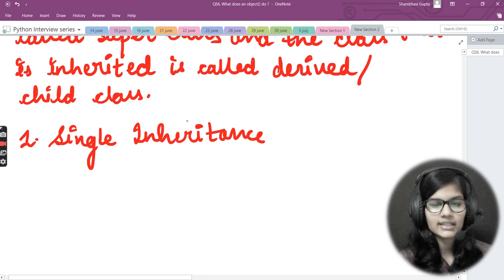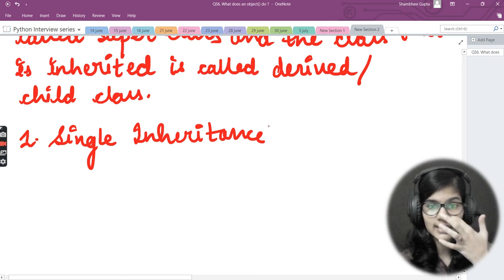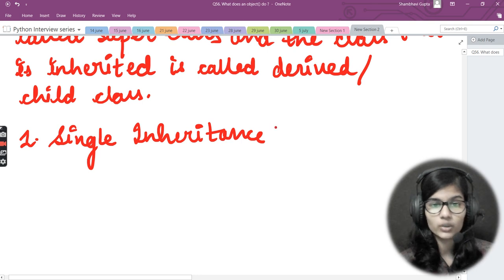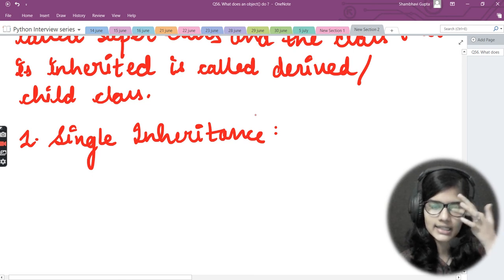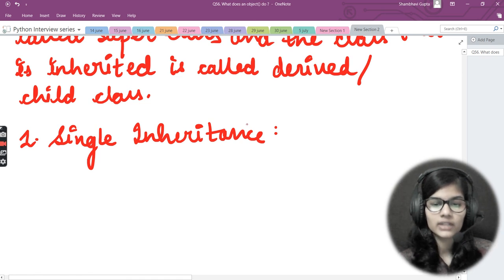So when a derived class acquires, I will just repeat the definition, I will not write that out. Just listen to me very carefully. When a derived class acquires the members of a single superclass, the derived class and superclass definition I had already told you. In simple language, when one class's properties are inherited into a second class, that is called single inheritance. In terms of derived and superclass, when a derived class acquires the members of a single superclass, single, remember here.